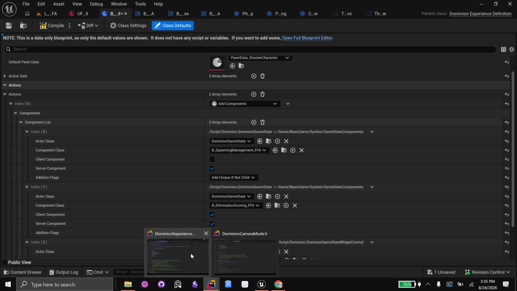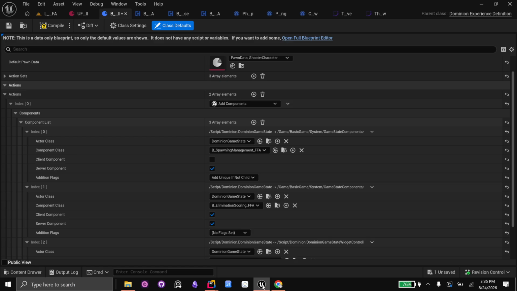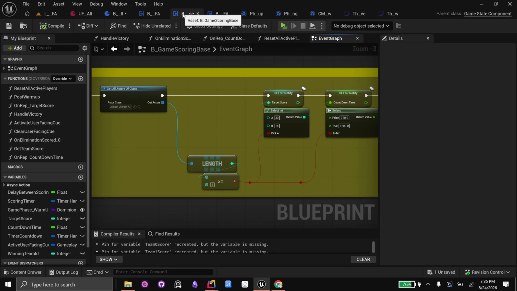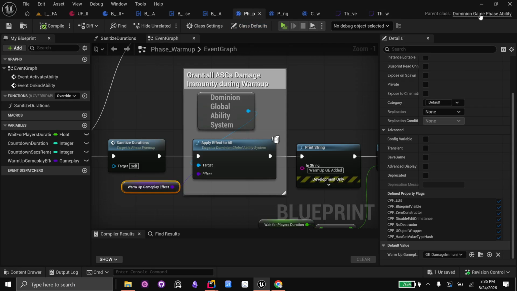So I'll go back to the game mode here. We're not going to be customizing whole classes here because that's kind of a headache. Not needed. We're just customizing bits and pieces of logic in accordance to your ideal game. In regards to rounds, let me look. Is it right here? Game phase ability.